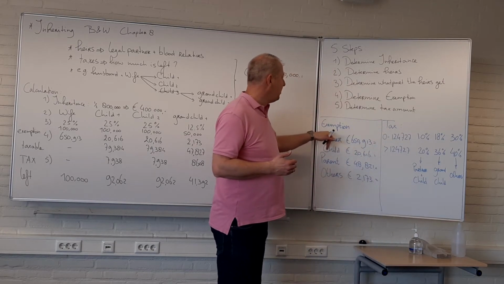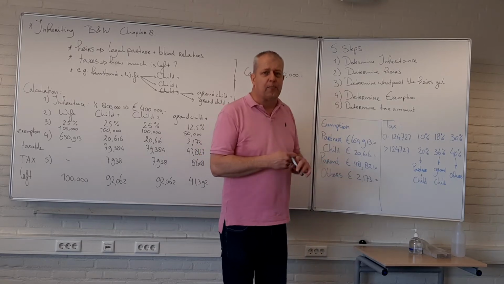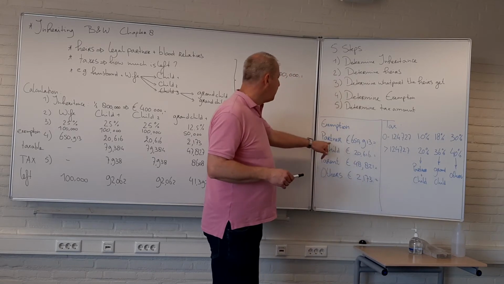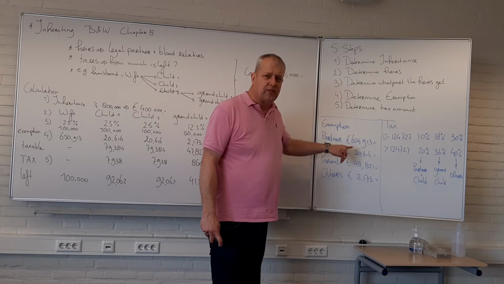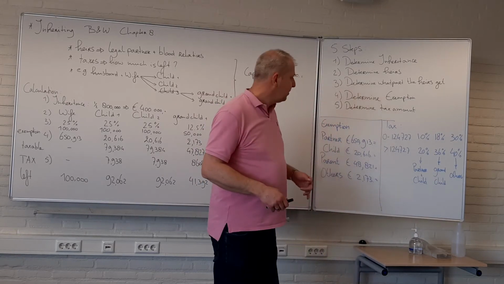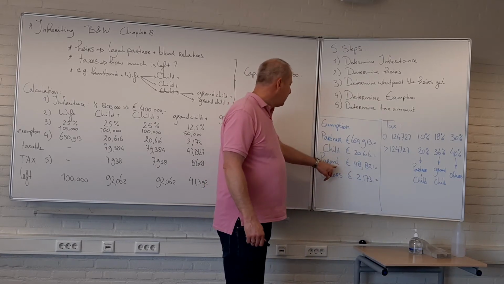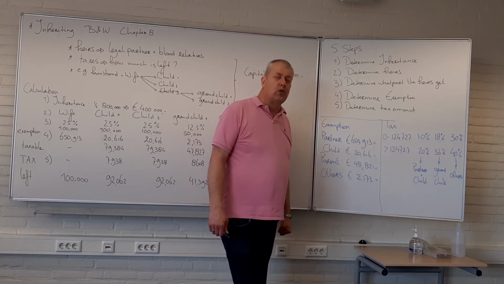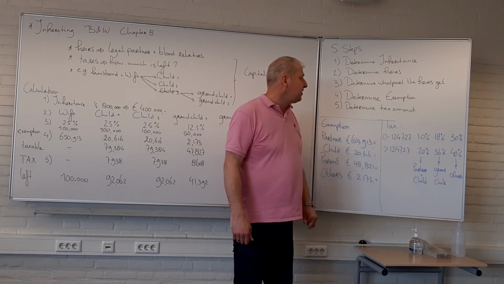In the book, there are 2 tables, one with the exemption. I've copied them here because the book may be different every year. If you're a partner, you get a big exemption, 650,000 euros. So the first 650,000 euros you get is tax-free. A child gets an exemption of 20,000 euros. Parents, 48,812, and others, 2,173.